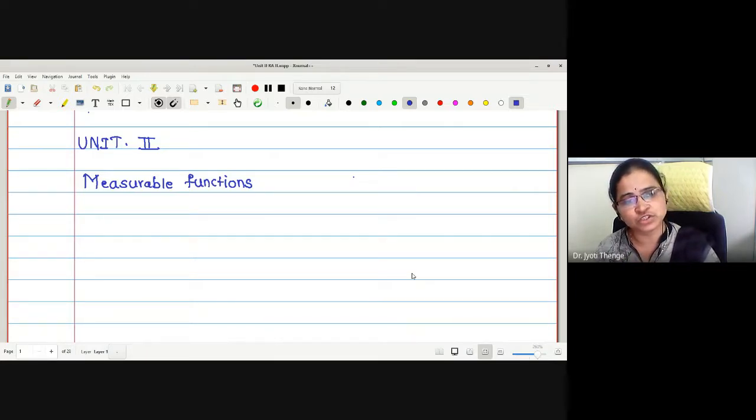First, as an extension of length, we defined outer measure. But we found that this outer measure does not satisfy the countable additivity property. It satisfies all the rest: non-negativity, translation invariance, monotonicity, and countable subadditivity. But it will not satisfy countable additivity.